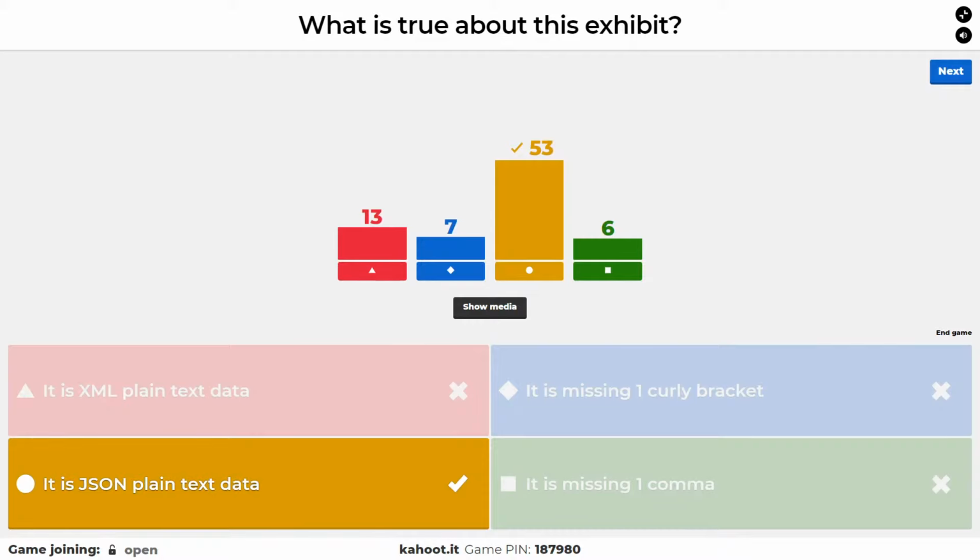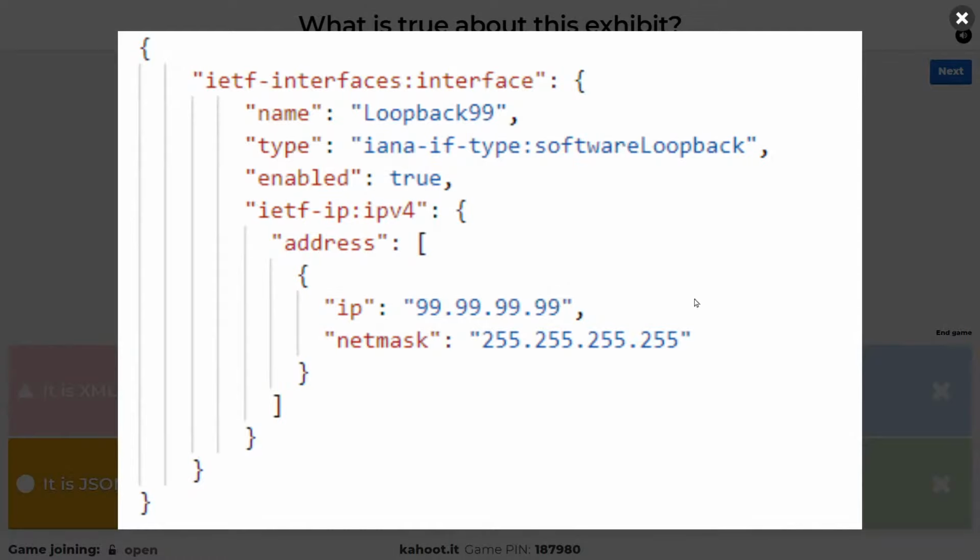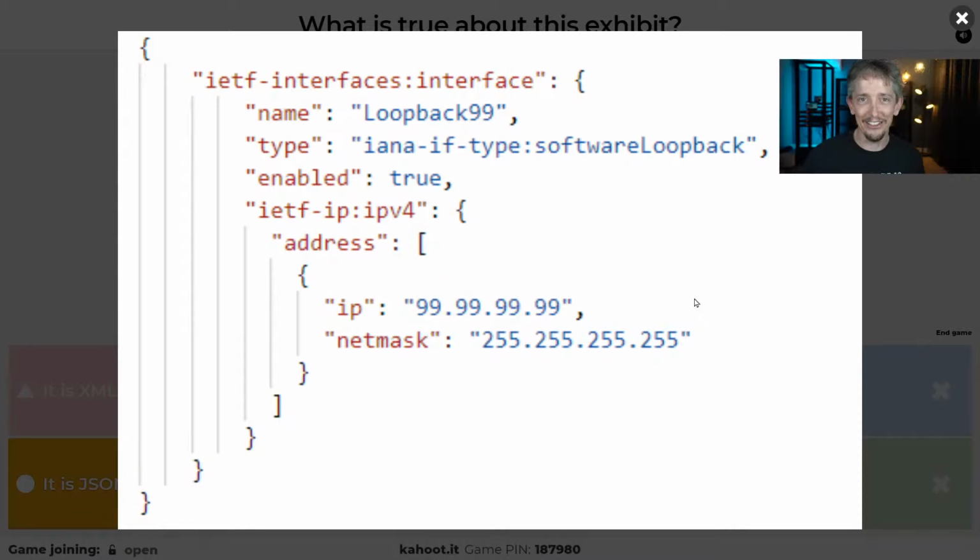Nicely done. Let's take a look at that exhibit again real quick. It is indeed JSON, plain text JSON, not XML, and it's got all the opening and closing it needs. Curly brackets opening, curly brackets closing, commas where needed, and so forth. So if you're like, I have no idea how to interpret whether or not that's valid JSON, that's a perfect opportunity for you to spend a half hour on your next study session looking at that, because 6.7 literally says interpret JSON encoded data, which is exactly what this is.